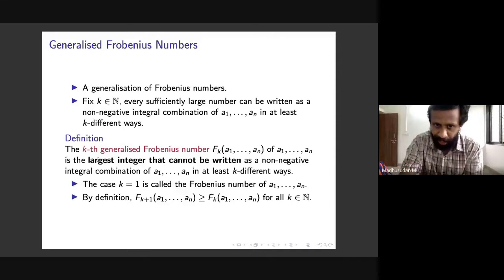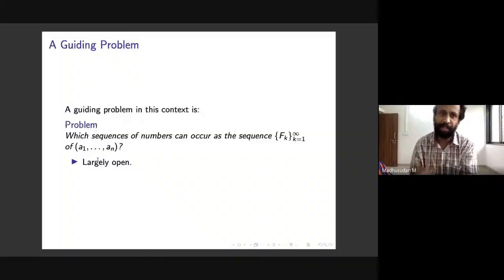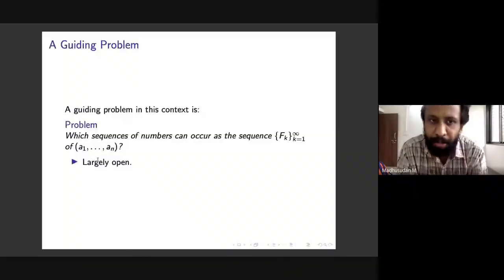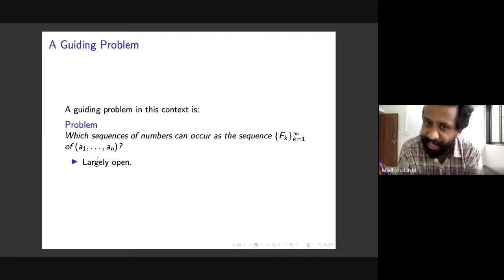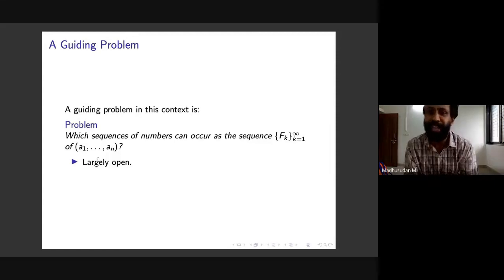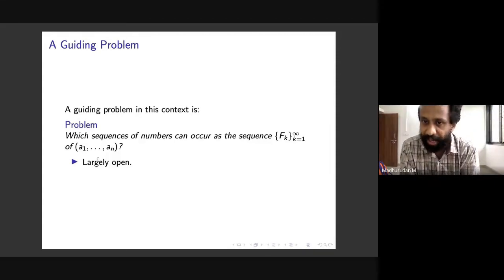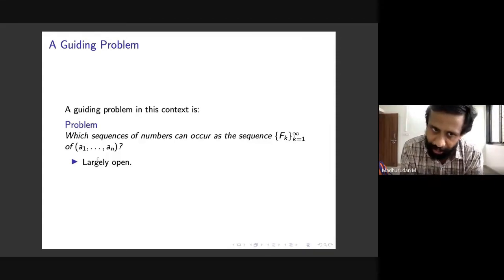So you have this monotonically non-decreasing sequence of natural numbers, and a guiding problem for us in this context is a very natural one: classify sequences of numbers that can occur as sequences of Frobenius numbers or generalized Frobenius numbers. We are interested in classifying these sequences Fk from k equals 1 to infinity.